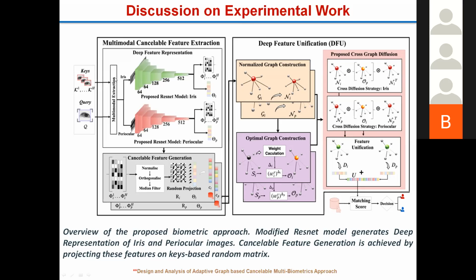And from the iris, we extracted two things. One is periocular and iris, and two is multimodal. Then the key will generate one random matrix. That random matrix is generated through normalization and a median filter for the key. The key is also processed through this model, and we get the feature. And through this key, we get a normalized random matrix. This random matrix is projected on the query feature, and we get a cancelable feature here.